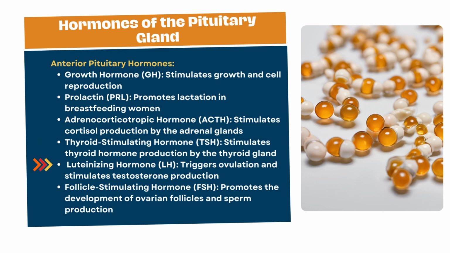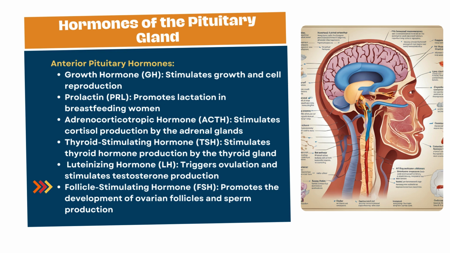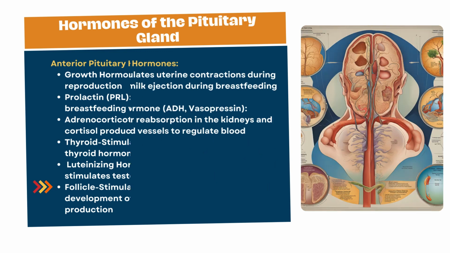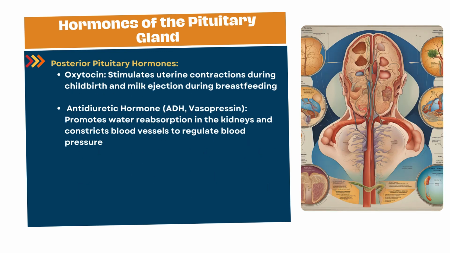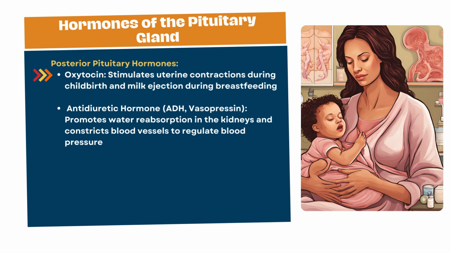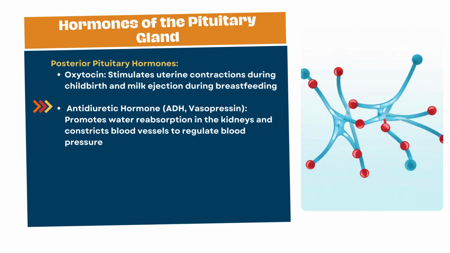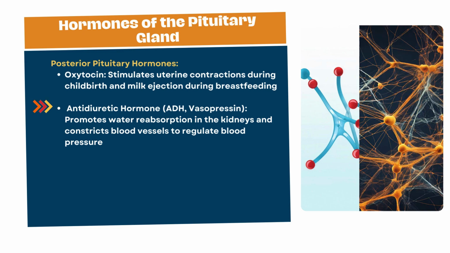Luteinizing hormone: triggers ovulation and stimulates testosterone production. Follicle stimulating hormone: promotes the development of ovarian follicles and sperm production. Posterior pituitary hormones. Oxytocin: stimulates uterine contractions during childbirth and milk ejection during breastfeeding. Antidiuretic hormone, ADH, vasopressin: promotes water reabsorption in the kidneys and constricts blood vessels to regulate blood pressure.